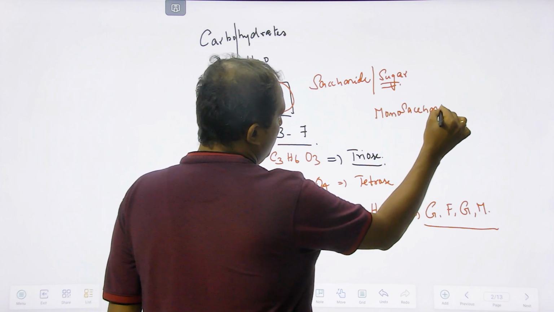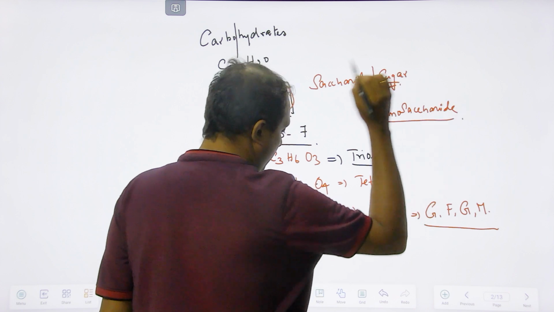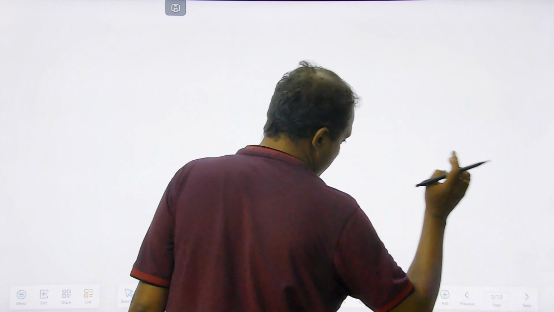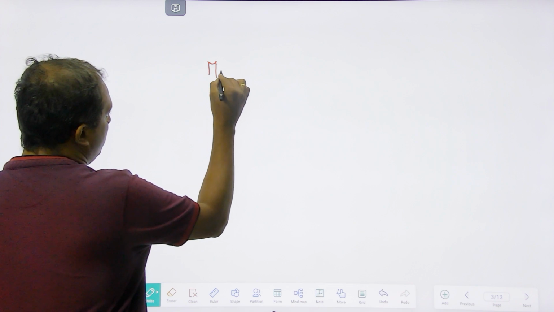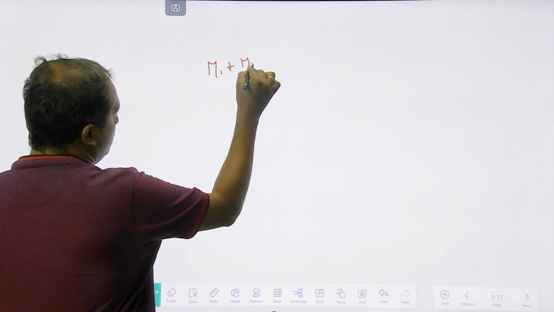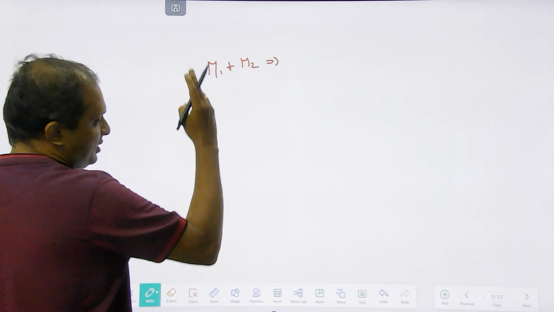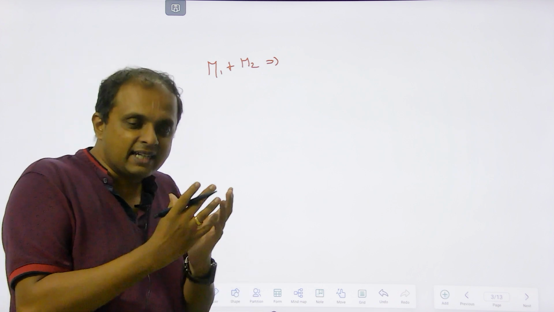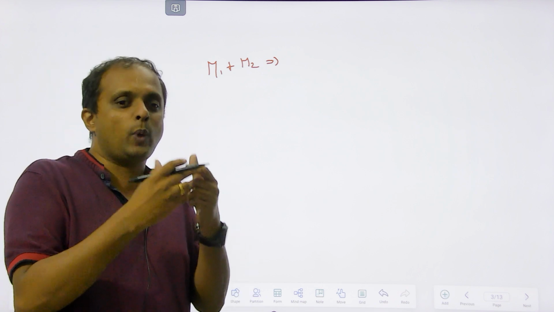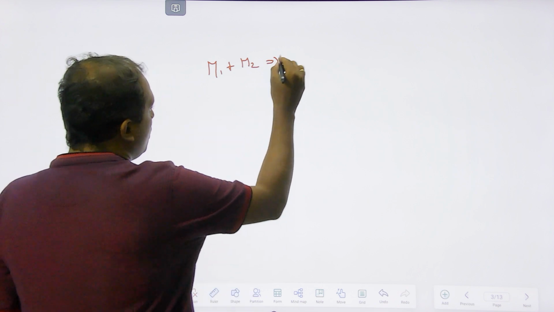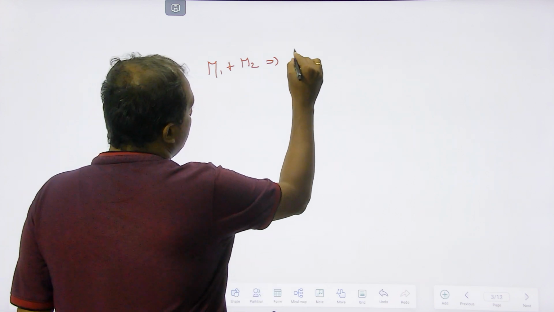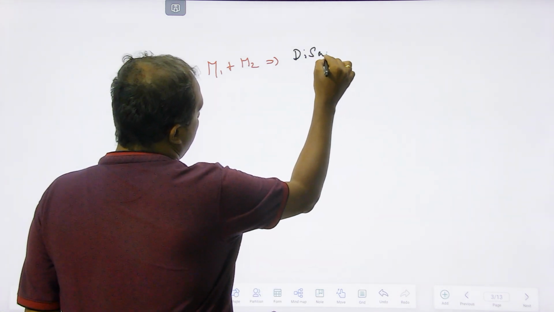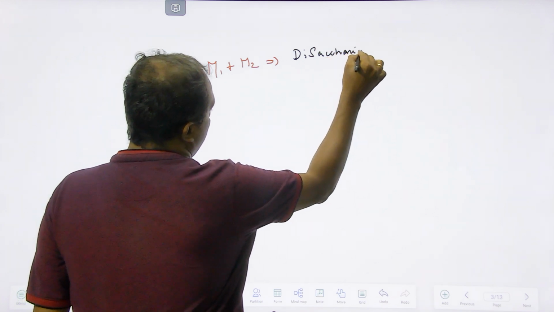Say in case this monosaccharide M1 plus M2 is getting repeated twice, or the saccharide is getting repeated twice, that is M1 plus M2. So what term can we give here? It will be referred to as a disaccharide.